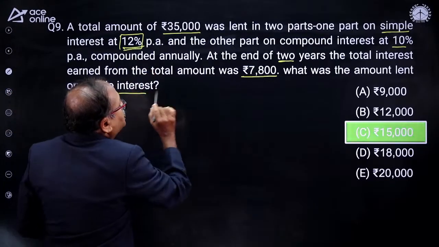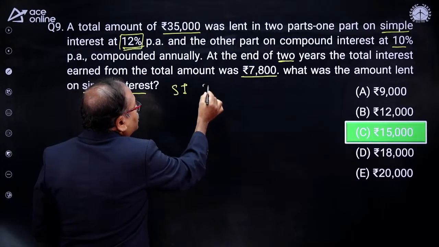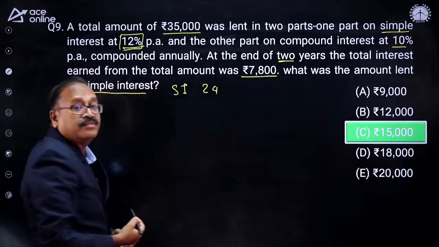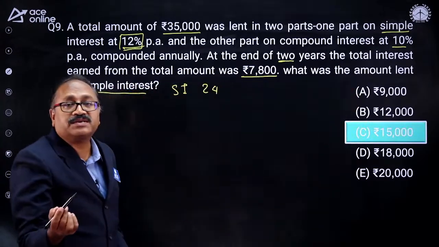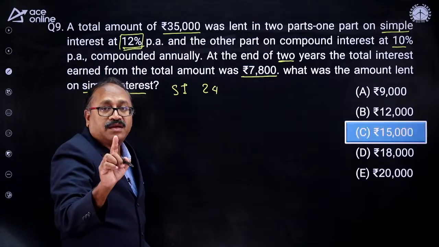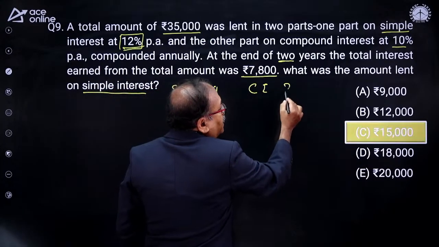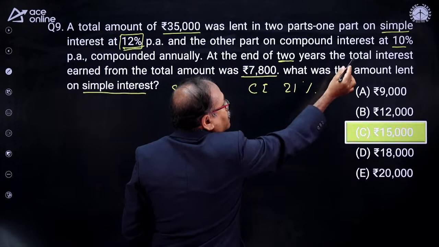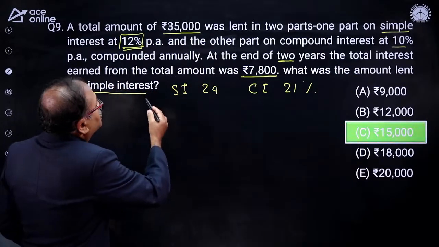Here it is 12%. For 2 years, what will be the simple interest? The simple interest will be 24%. Now here the compound interest is 10% for 1 year. For 2 years, we know that the compound interest will be 21% if the rate of interest is 10% per annum.